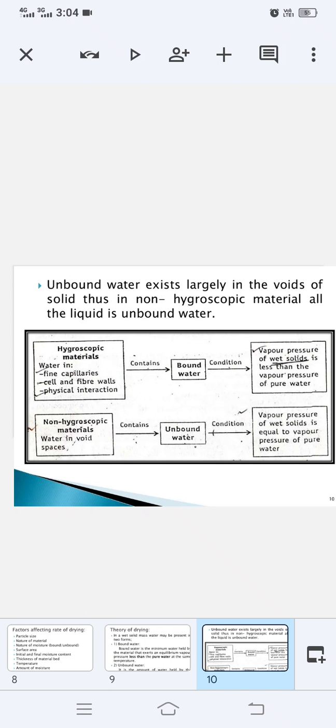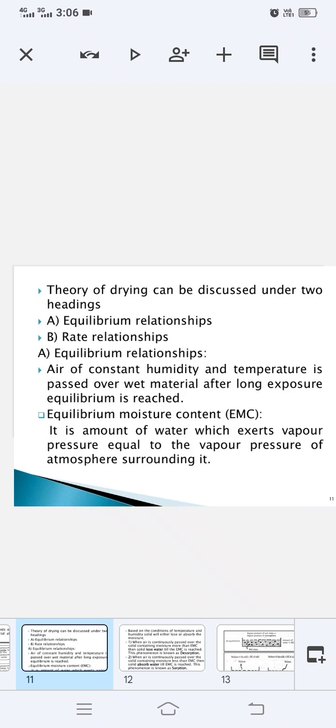And non-hygroscopic material means water is present in the void spaces. It contains unbound water, and what will be the condition for the presence of unbound moisture in that? The vapor pressure of the wet solid is equal to the vapor pressure of pure water. When the vapor pressure exerted by the wet solid is less than the vapor pressure of pure water, then it will contain bound water. If the vapor pressure is equal, then it will contain unbound water. Let us proceed further.